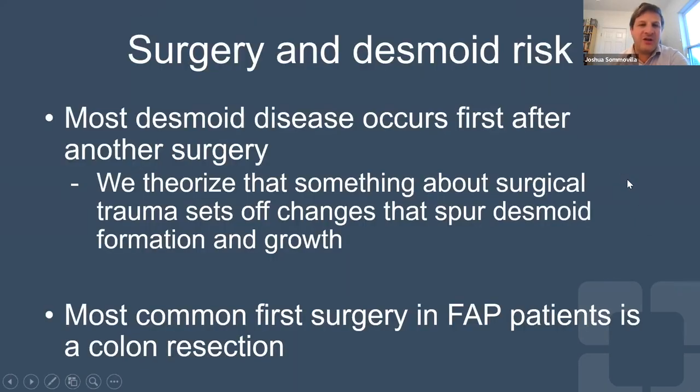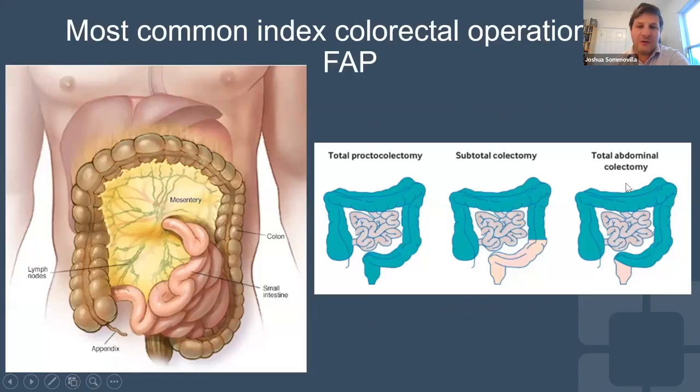And so then, as I mentioned, most desmoid disease occurs after another surgery. And we think that something about surgical trauma sets off changes that allow genes to further mutate and allow desmoids to form and grow. And also, like I mentioned, the most common first surgery that we do is colon surgery. So I'm going to talk a little bit about the colon surgery that we do, even though it's not directly related to desmoids, we think it might have some impact on the formation of desmoids.